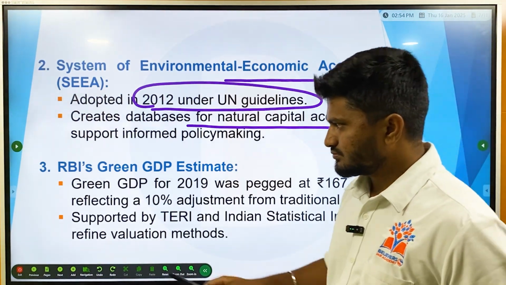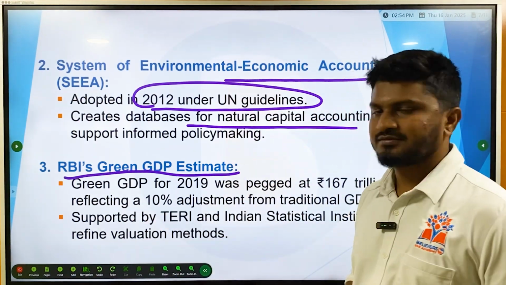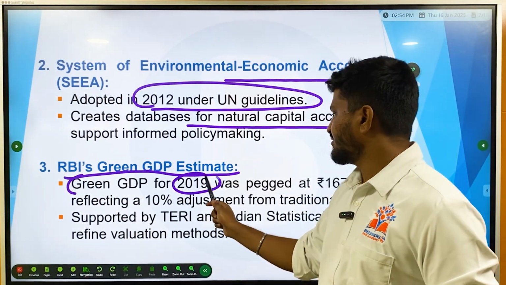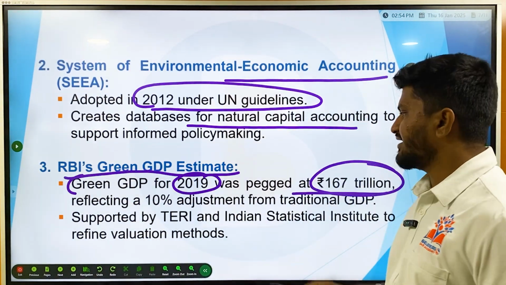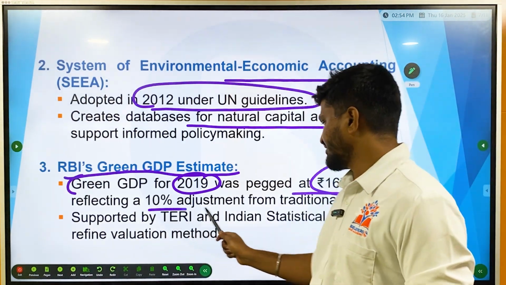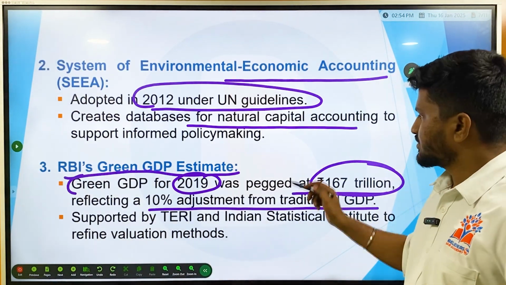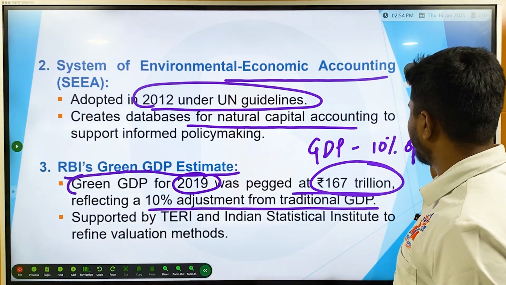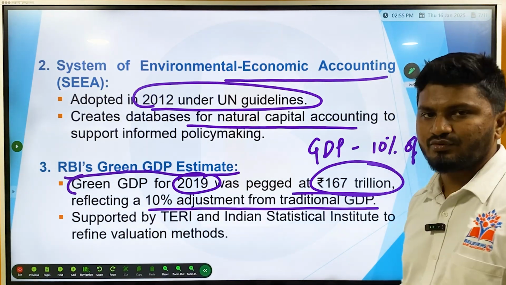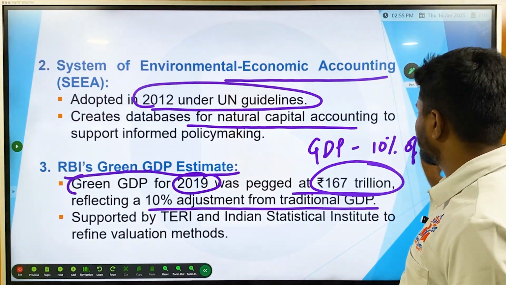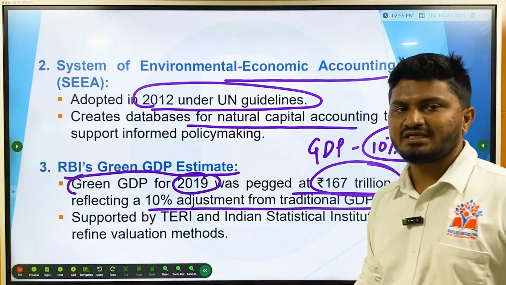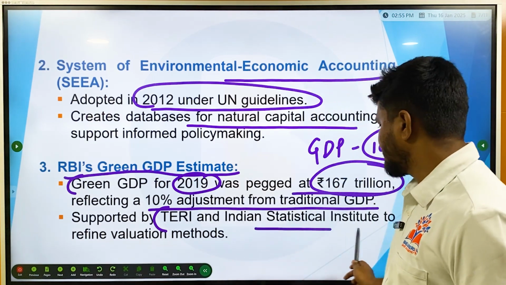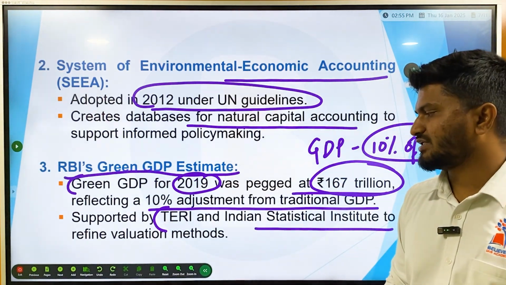And then RBI's Green GDP estimate. RBI estimated that Green GDP for 2019 was pegged at 167 trillion rupees, reflecting a 10% adjustment from traditional GDP. So of the 100% of GDP, 10% of GDP was from economy and environment. Environment and nature. If this is adjusted, then we have to deduct 167 trillion rupees from the traditional GDP of 2019.